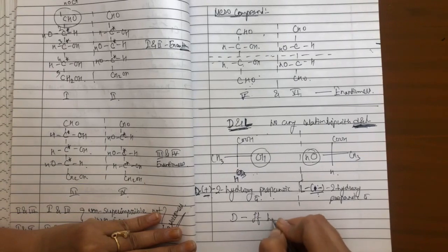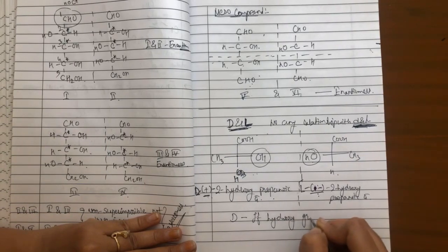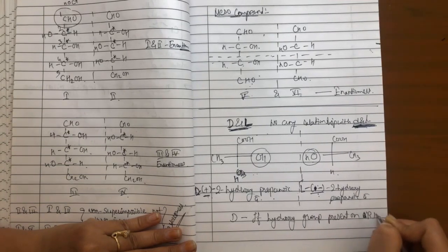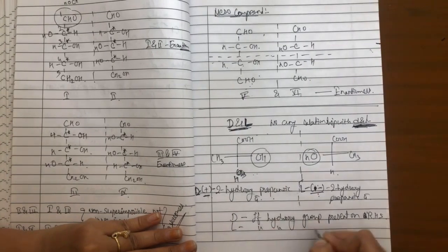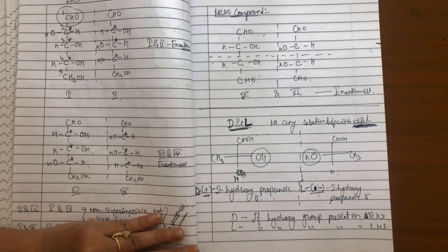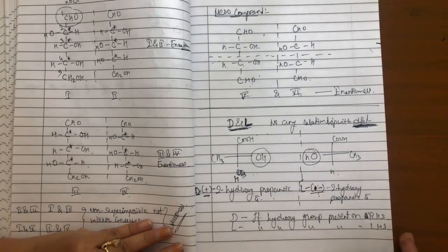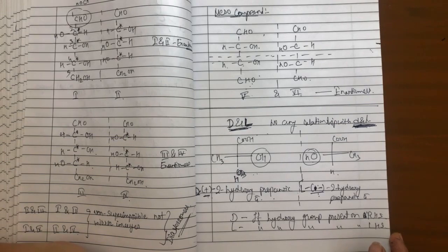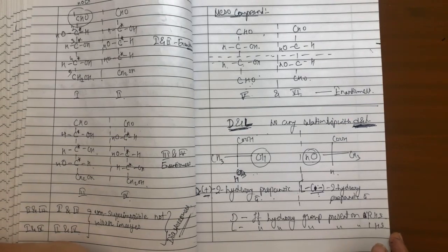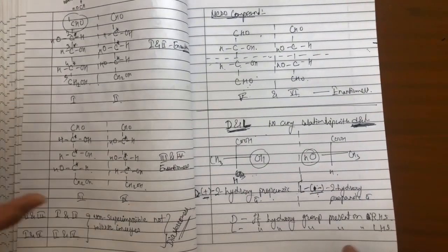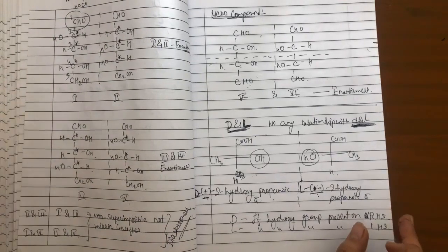If the hydroxy group is present on the right hand side, it is D, and if the hydroxy group is present on the left hand side, it is L. So this is how we find out whether the compound is capital D or capital L, and it is not having any relationship with small d, small l. This concept is very much useful. In board exams, even in competitive exams, they ask a number of questions from this topic. Optical activity, what is enantiomers, what is diastereomers, what is meso compound.